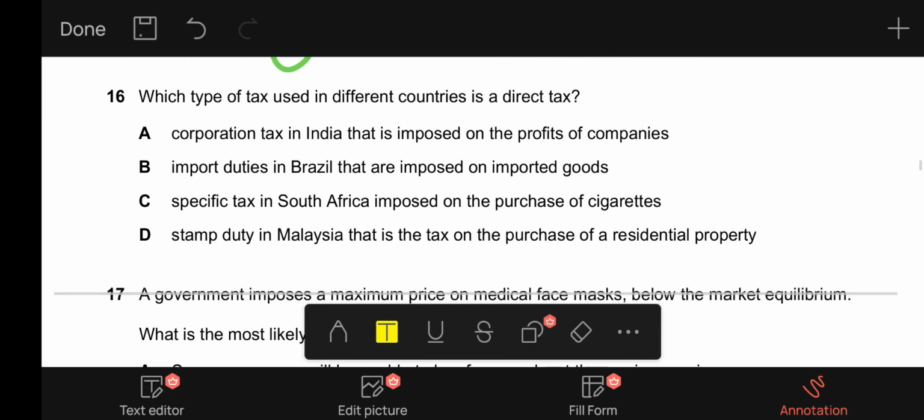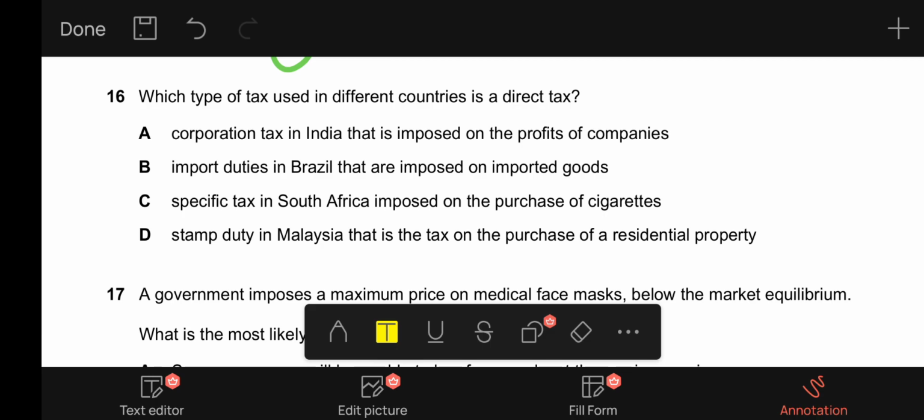16, it says which type of tax used in different countries is a direct tax. Now direct tax is a type of tax that cannot be passed on towards a third party. It needs to be paid directly by the first person on whom the tax is imposed. So corporation tax in India, that is imposed on the profits of companies. So the companies would have to pay this corporation tax by themselves. They cannot pass it to another third person. So it is a direct tax.